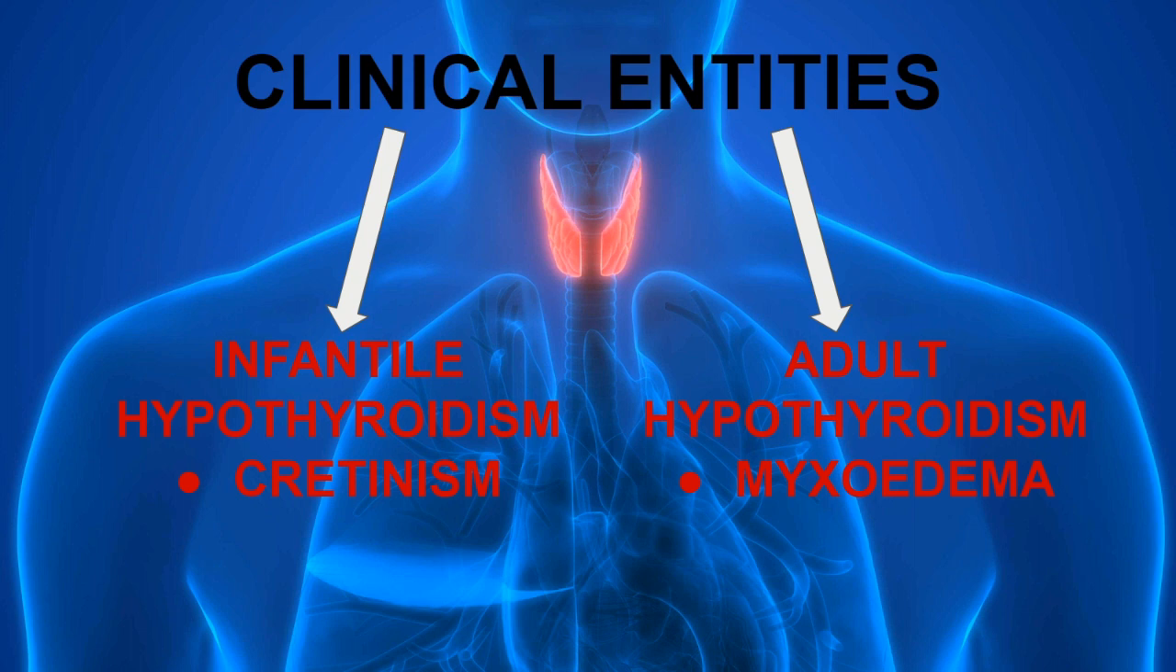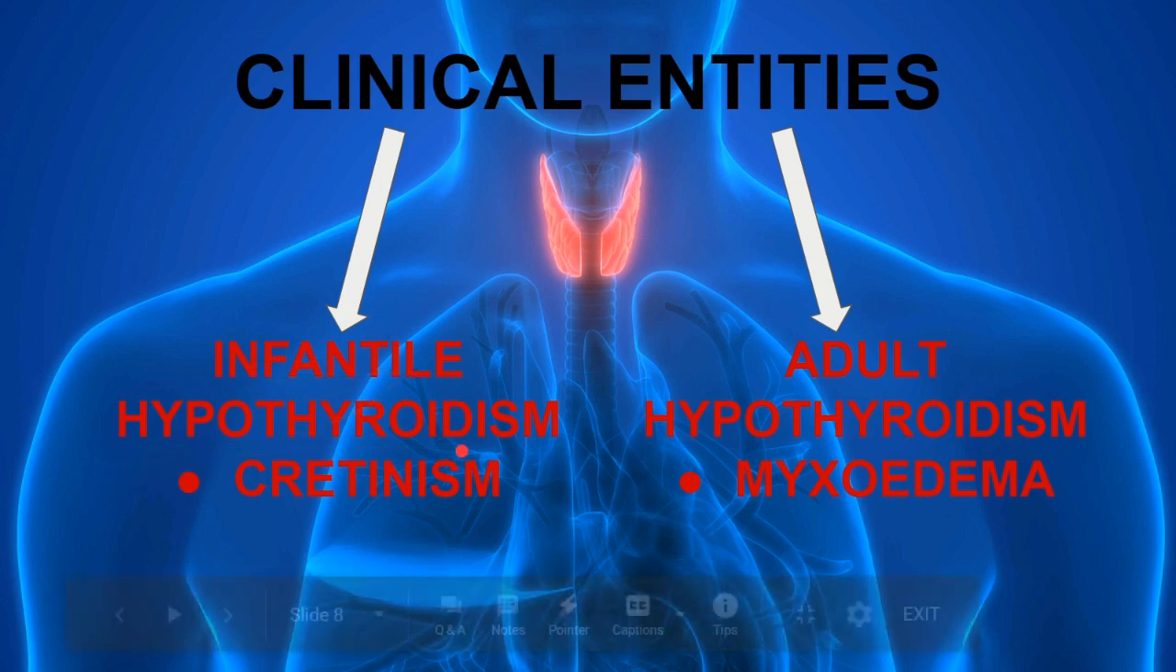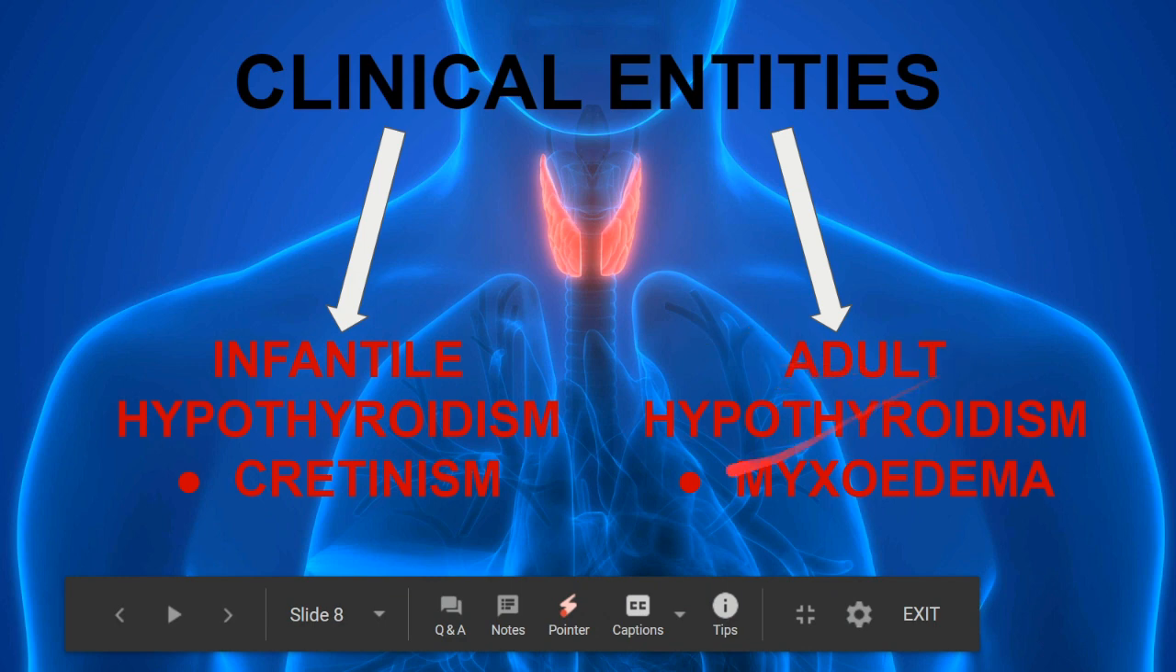As the name says, infantile hypothyroidism occurs when the thyroid deficiency occurs during the first year of life. And as the name says, adult hypothyroidism of course occurs in adults. Infantile hypothyroidism is also known as cretinism, and adult hypothyroidism is also known as myxedema.